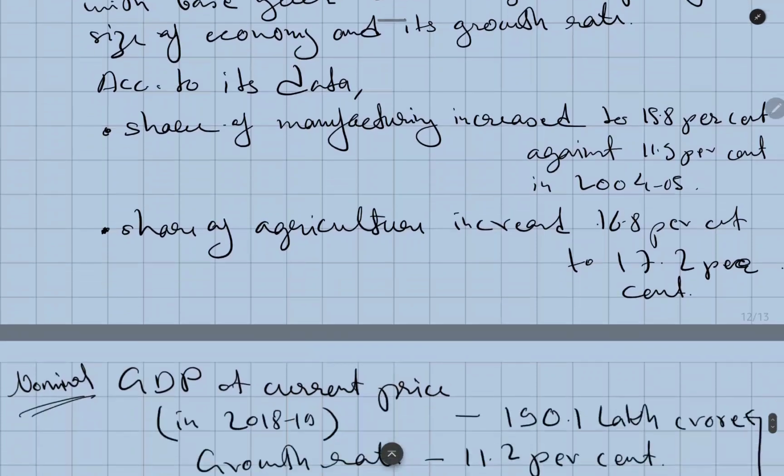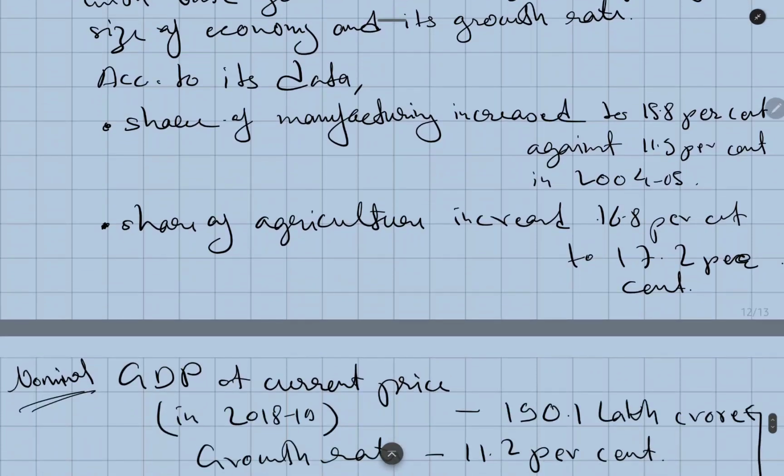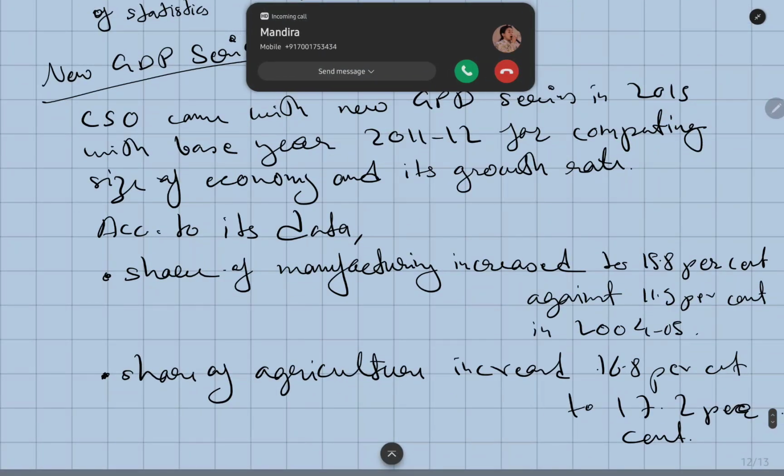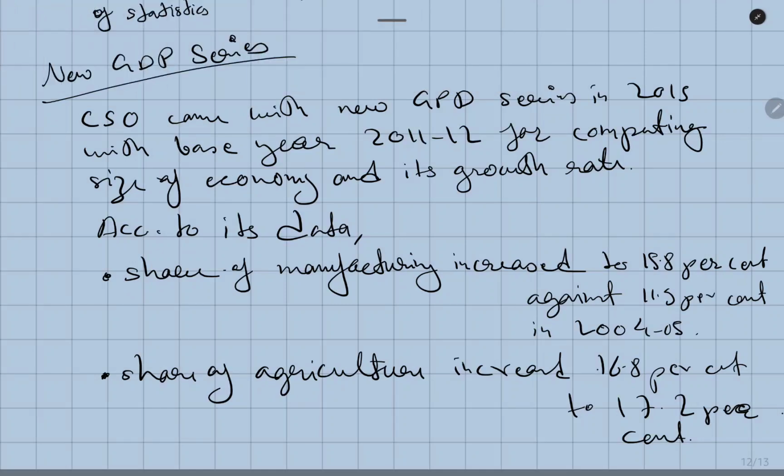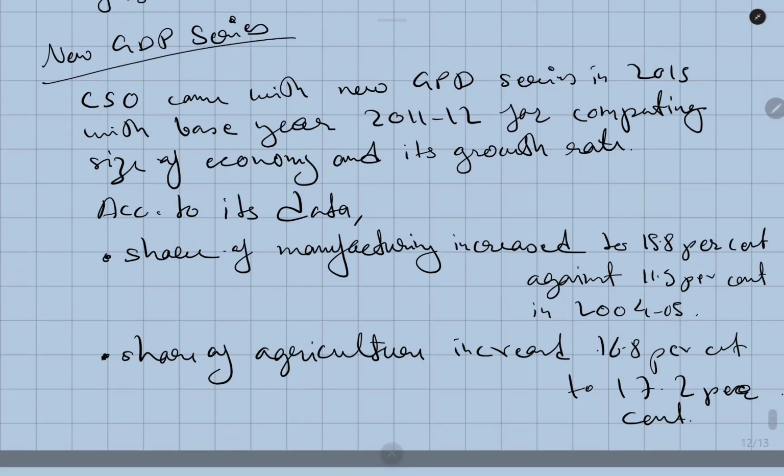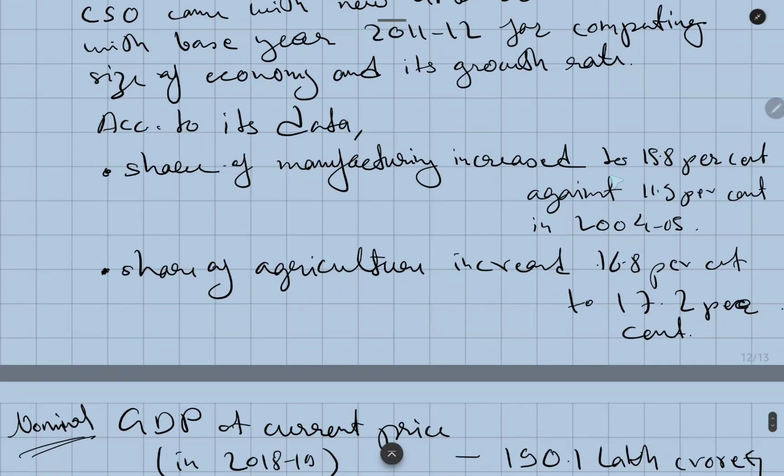According to the data, the share of manufacturing increased to 15.8%, against 11% in 2004 to 5.